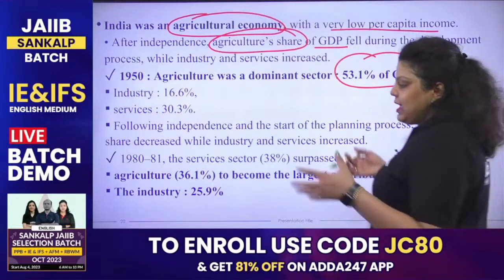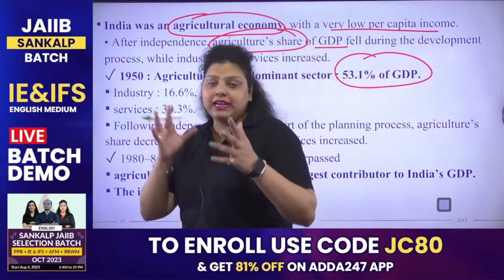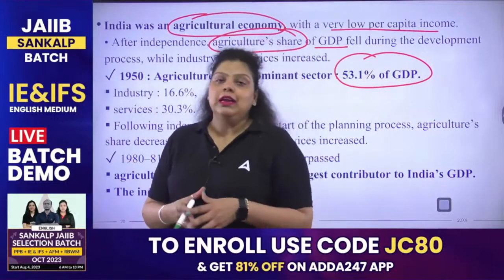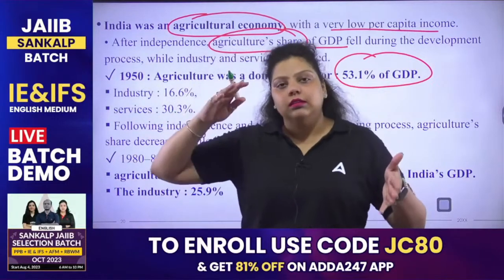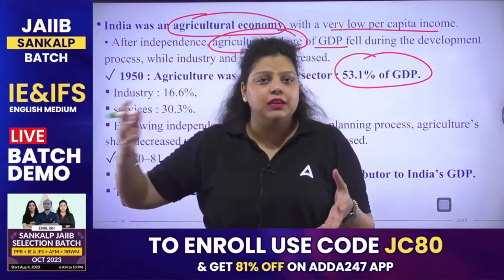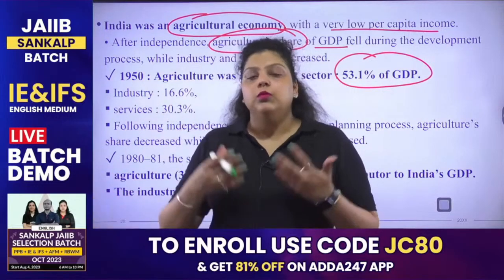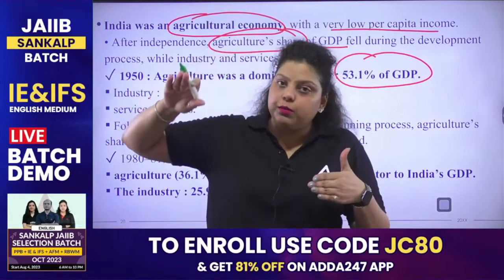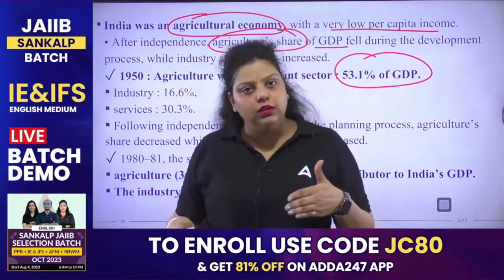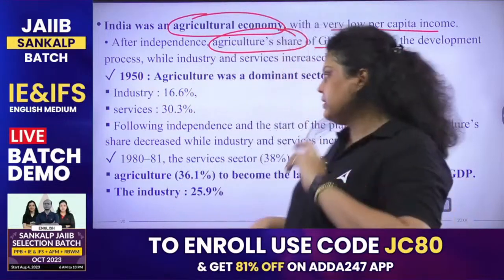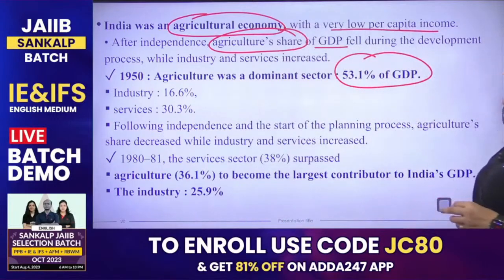So what happened before independence or after independence, agriculture used to have a major contribution in the Indian economy. But we started the Planning Commission's 5-year plans. We started focusing on the other sectors also. So the agriculture's contribution in the Indian economy started falling, and the other sectors, that is industry and service sector, started increasing. In 1950, agriculture was a dominant sector.